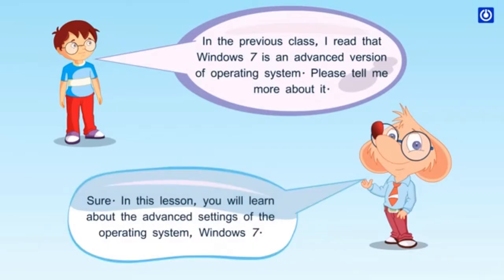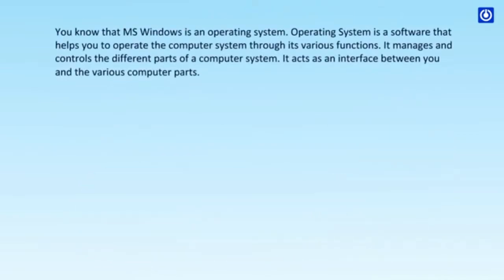Sure. In this lesson, you will learn about the advanced settings of the operating system, Windows 7. You know that MS Windows is an operating system. Operating system is a software that helps you to operate the computer system through its various functions. It manages and controls the different parts of a computer system. It acts as an interface between you and the various computer parts.